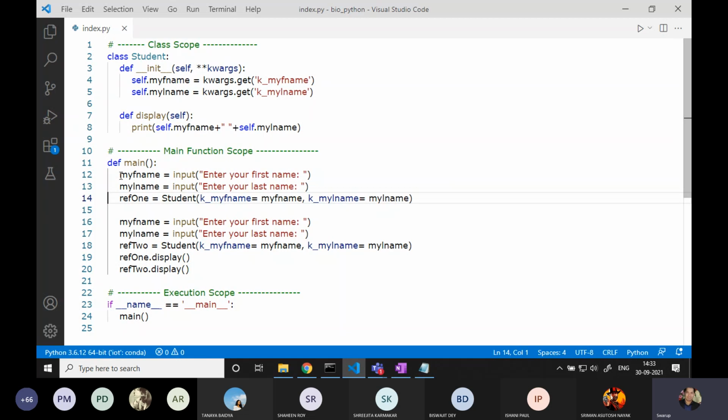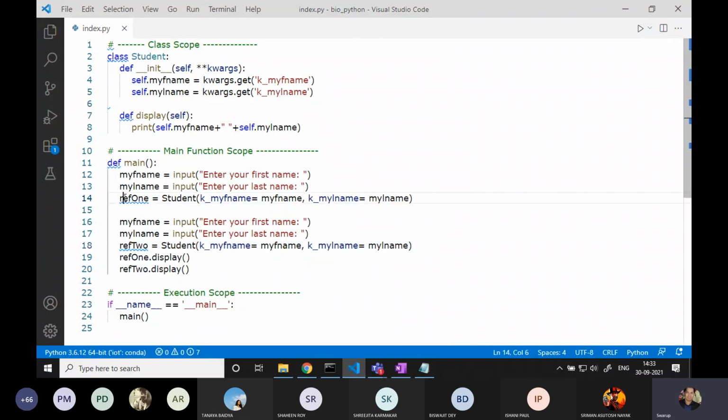So here I am taking a couple of inputs, according to which I am initializing this reference variable. Here I am taking another fresh two new inputs, and according to that I am referencing this particular reference.